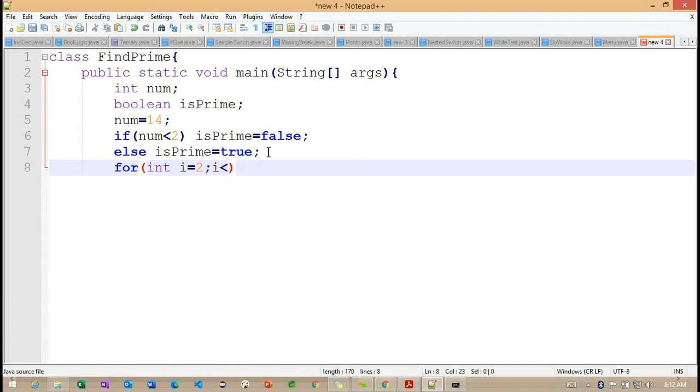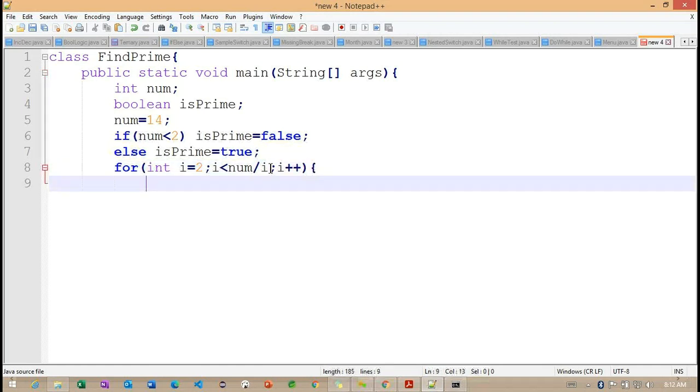Now observe, I'm trying to check with the less than number divided by i. So whenever I'm trying to write here, what is the value I'm going to get here? Same way i plus plus. If you observe carefully inside this particular for loop here, again I'm checking with one condition here. The condition here, num modulo of i.